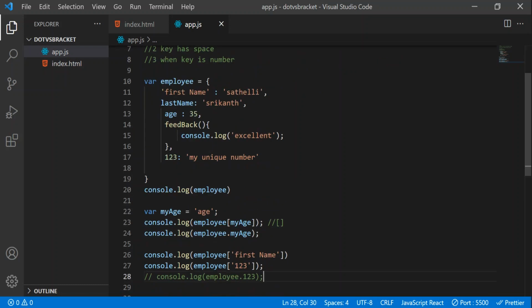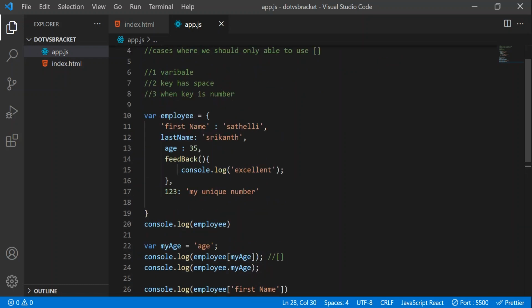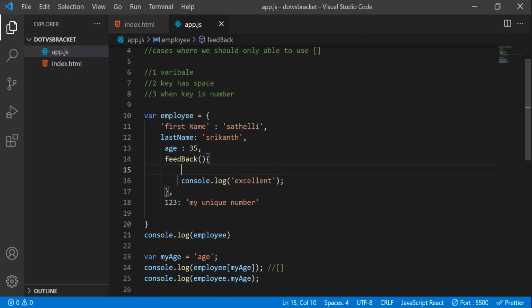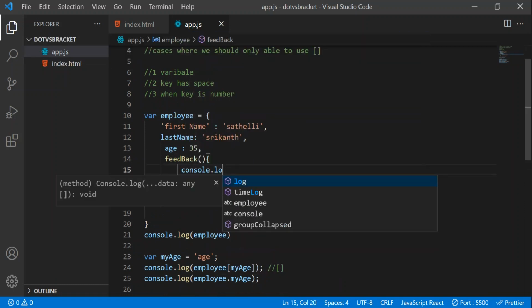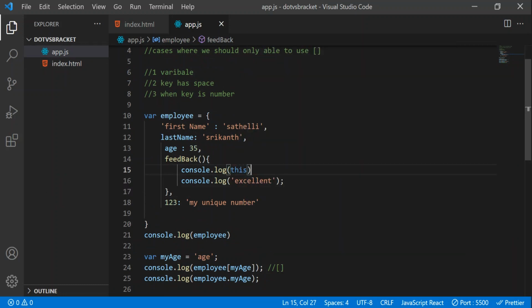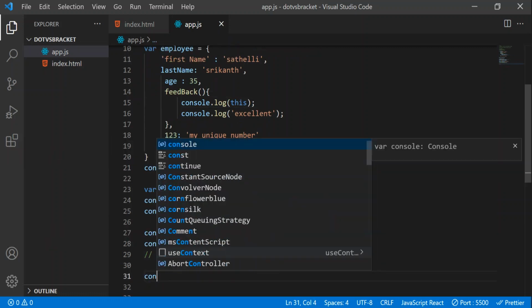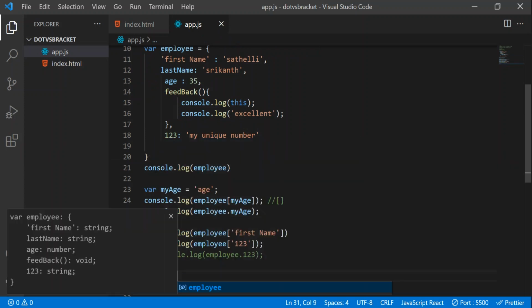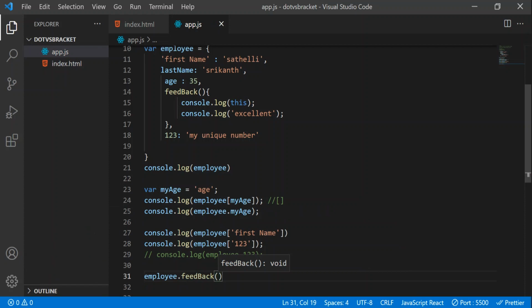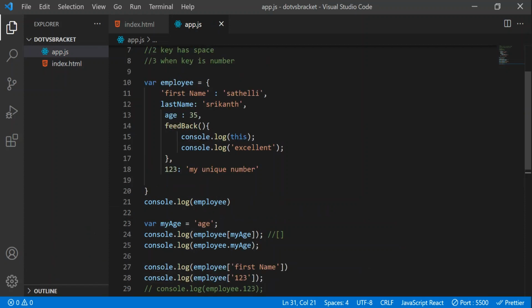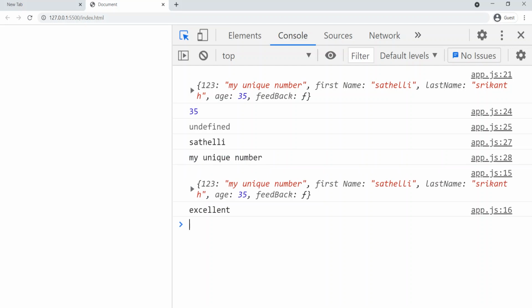Okay, in the previous video, I'm sorry guys, I forgot to explain one thing. Here if I write console.log, I told you that inside this feedback method, this variable always points to that employee object, but I did not prove that. We can do that by this. So we can write console.log and then this, and now we can call that. I'll write, directly, employee dot feedback. Now you will see, in place of this, we get the output as an object. You can see this is the object of employee.